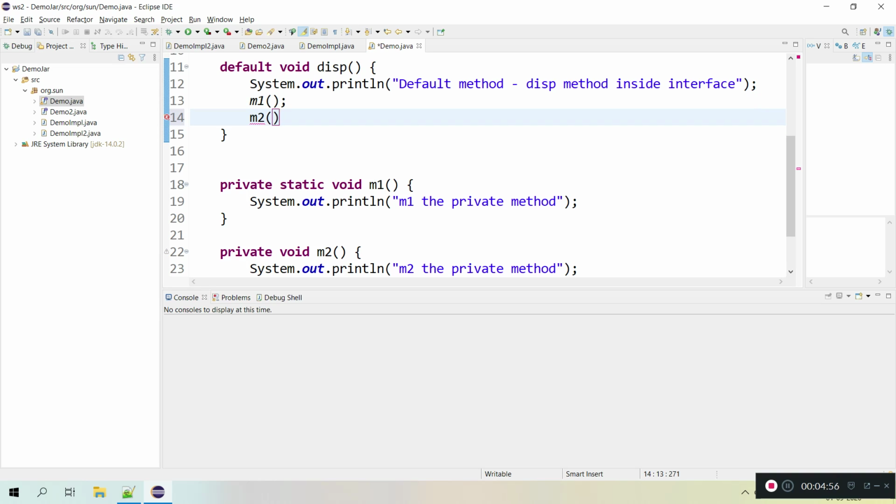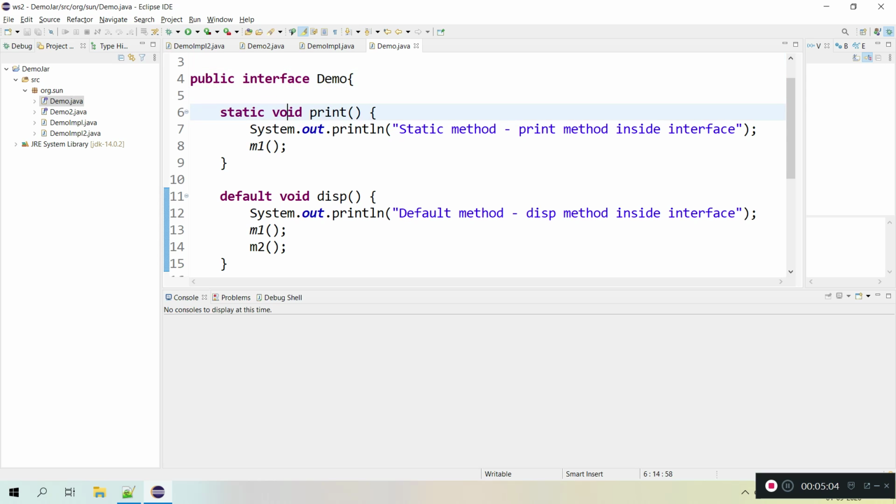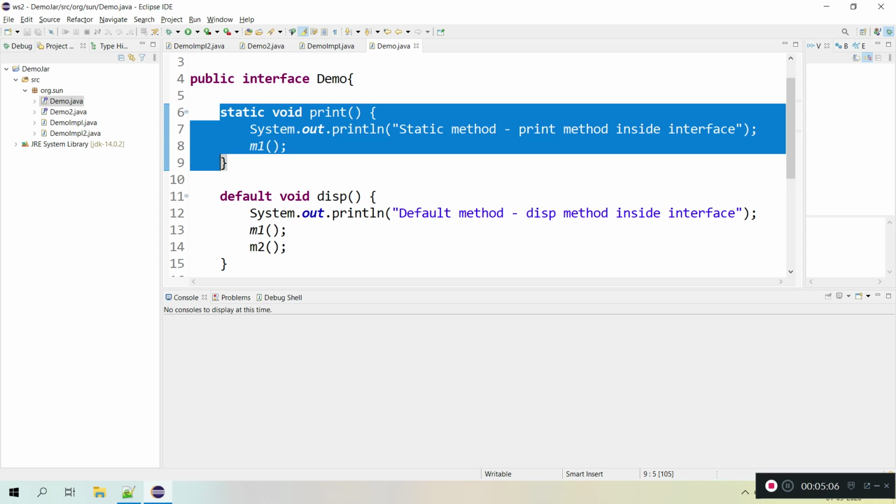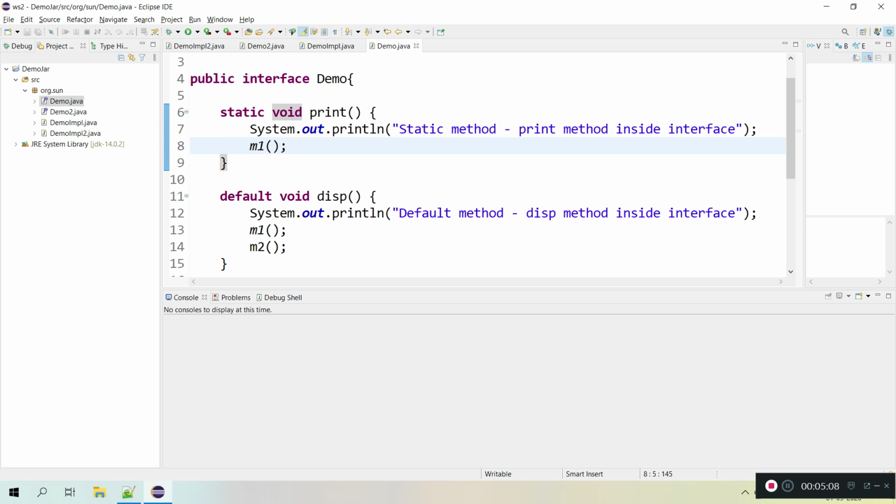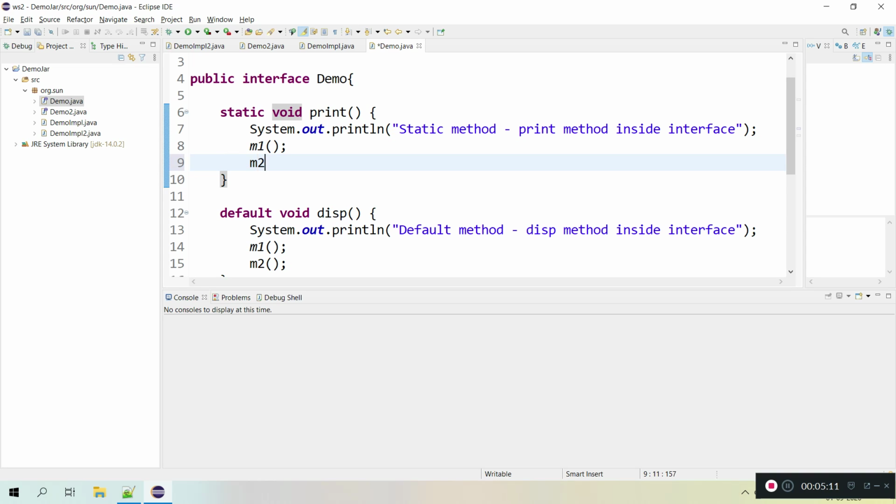Inside the default method I can use a non-static private or instance private method. Coming to the static context, can I use this non-static private method inside the static context? No, I cannot use this non-static method in a static context. That is not possible.